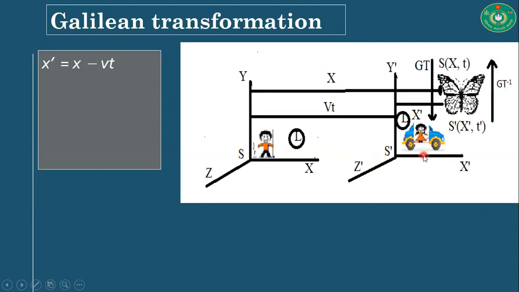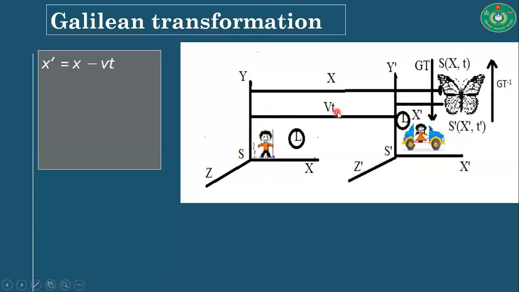To measure the event, or the transformation of an event, we have to synchronize the two clocks of the two frames. As S prime covers a distance Vt in time t, S prime covers a distance Vt from the S frame.